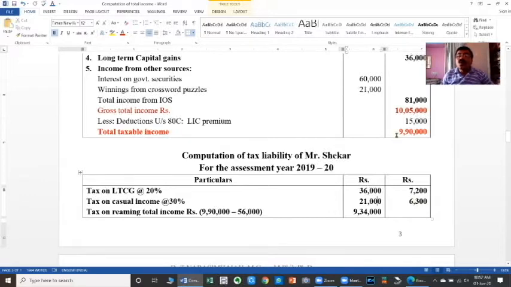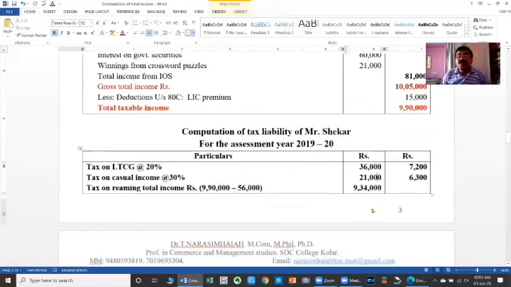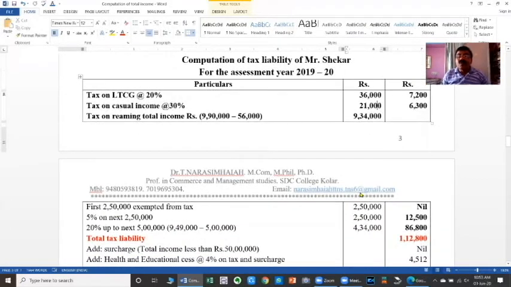So out of the total taxable income of 9,96,000, if the long-term capital gains as well as the casual income of 21,000 are deducted, then the remaining taxable income is 9,34,000. Here, being an individual not exceeding the age of 60 years, he is chargeable to tax according to the prevailing rates.